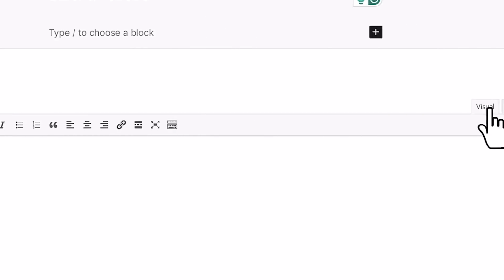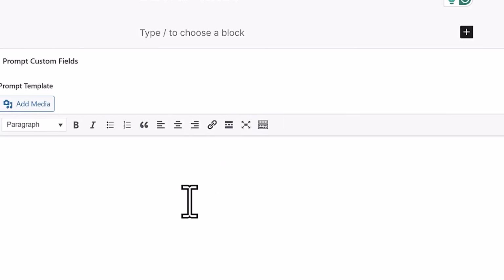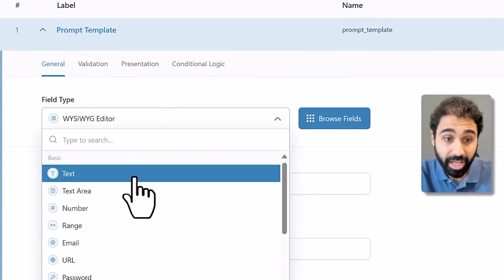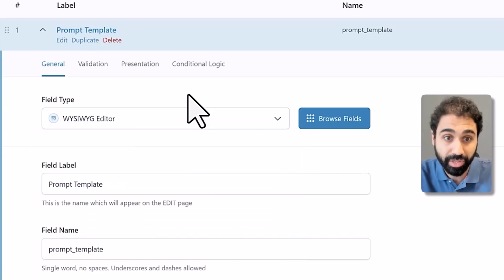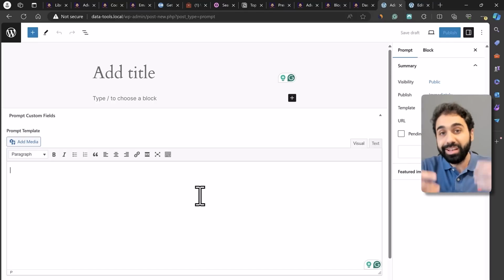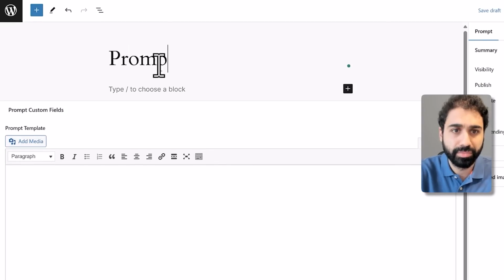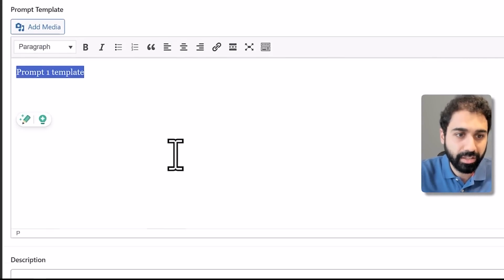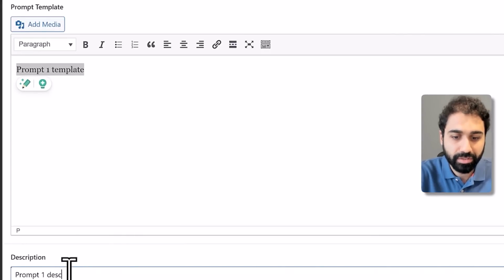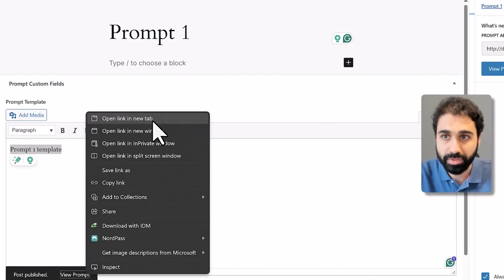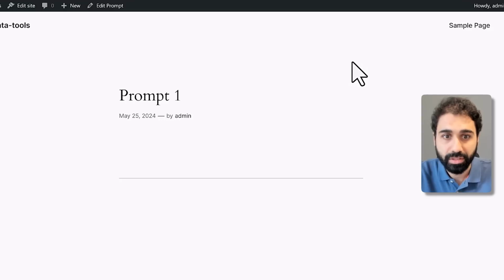You can add whatever you want. You can add HTML if you want, everything inside this field. So you can select the field type in this drop-down area here. Perfect. So now we have our custom post types and we can fill them inside our website. Let's do this, for example, add, this is prompt 1, I will say prompt 1 template, anything, and description prompt 1 description, publish. Perfect. If you now click on view prompt, we will see this simple page.